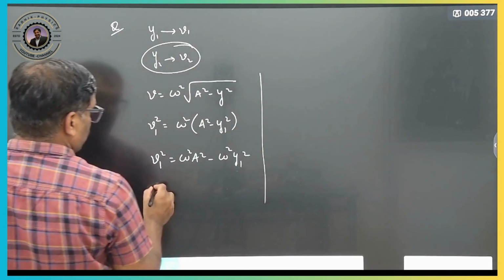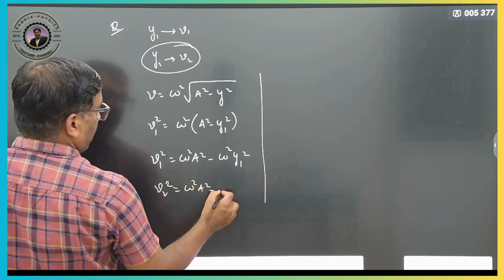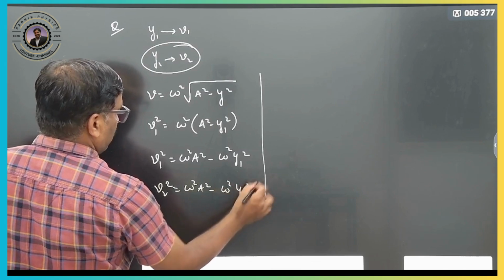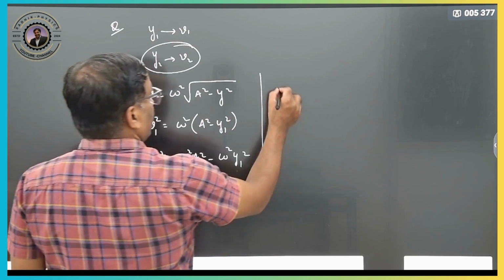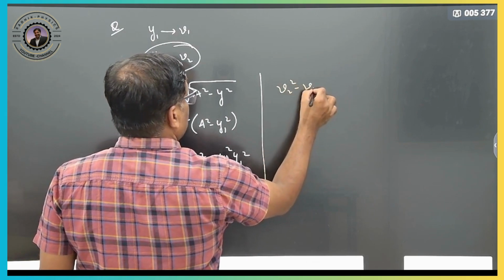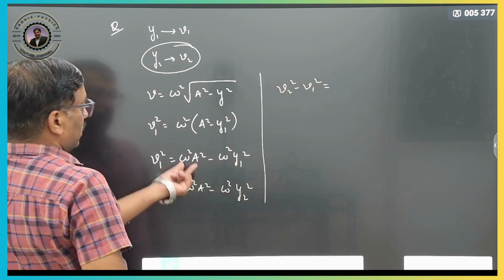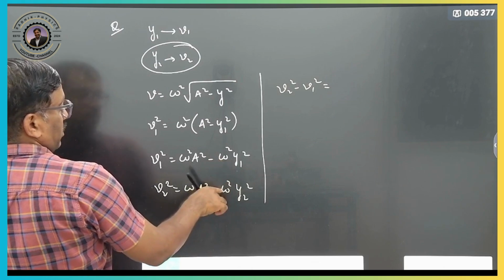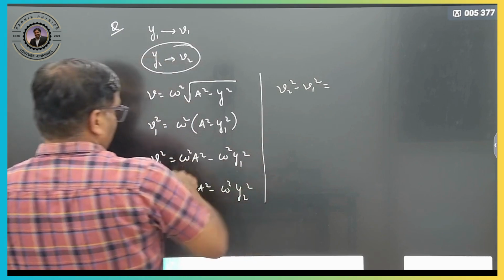Here v2 square is equal to omega square a square minus omega square y2 square. You can subtract these two. So, what you can write now here is v2 square minus v1 square. We are subtracting, so minus of minus becomes plus. This a square term will get cancelled out.